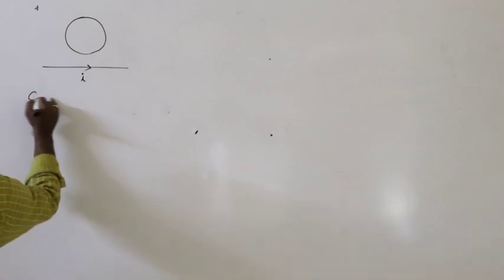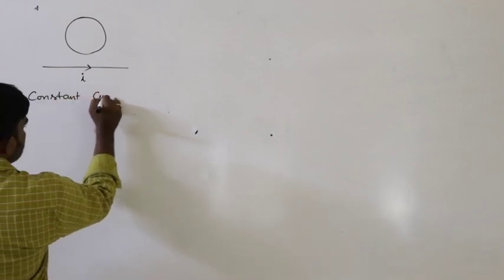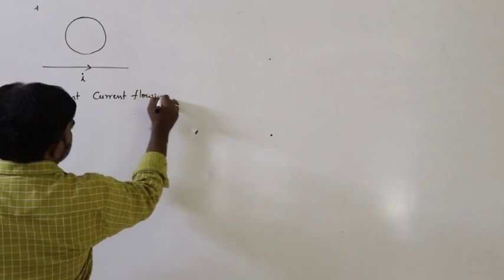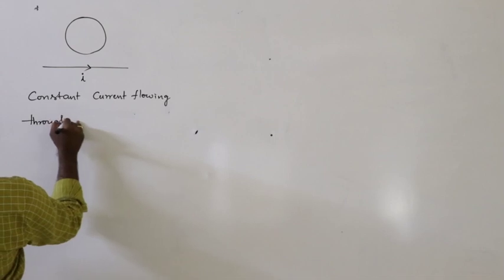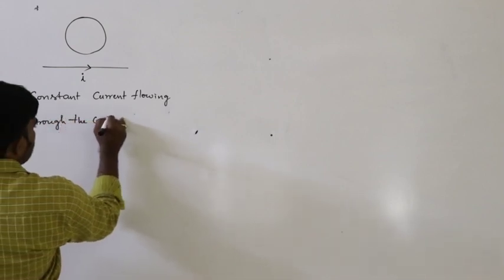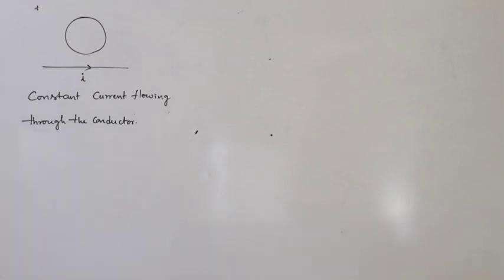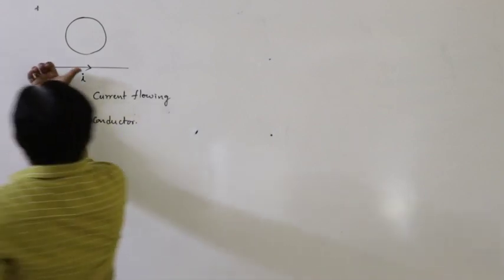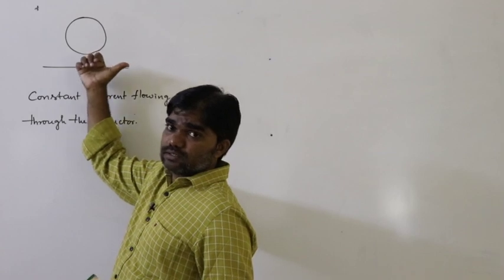So constant current flowing through the conductor. So what happens now? This is the direction of the current.